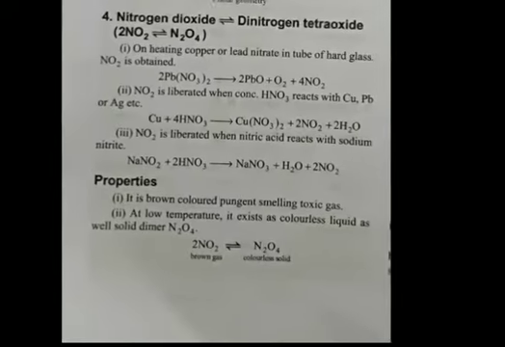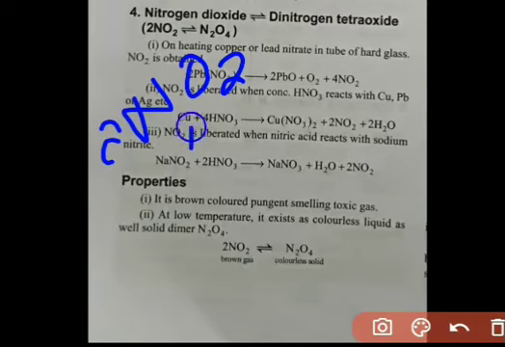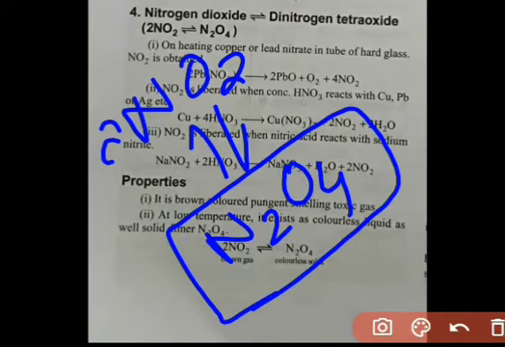You can draw anyone. Okay. Now students, talking about nitrogen dioxide or dinitrogen tetraoxide, how is it prepared? As earlier said, nitrogen dioxide dimerizes to form dinitrogen tetraoxide, that is N2O4.